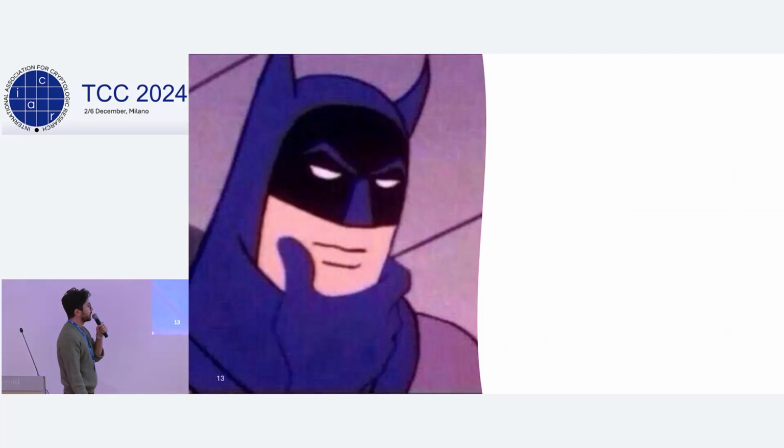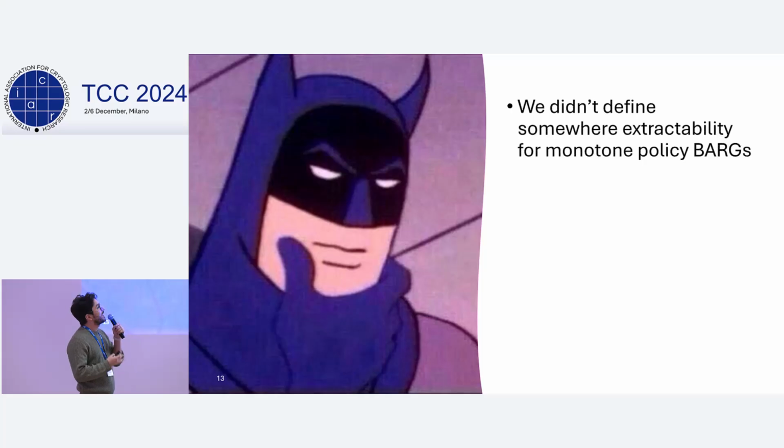Now, why is that an issue? Well, first of all, we didn't even define somewhere extractability for monotone policy BARGs. And I would argue that it's not even clear what the natural definition would be. So if the previous constructions relied on somewhere extractability, but we don't have it, can we actually get any applications from monotone policy BARGs?